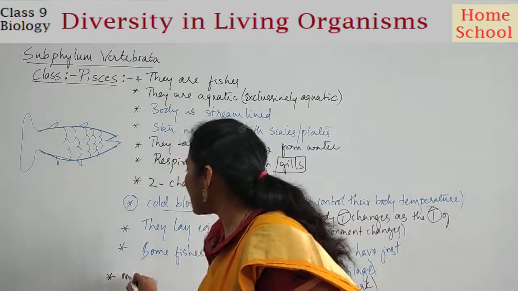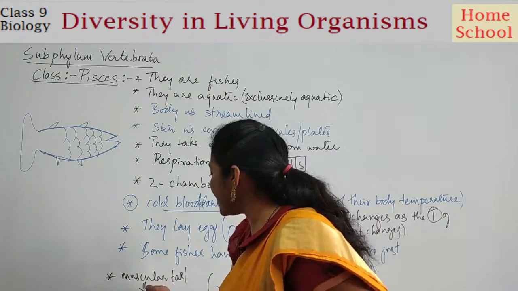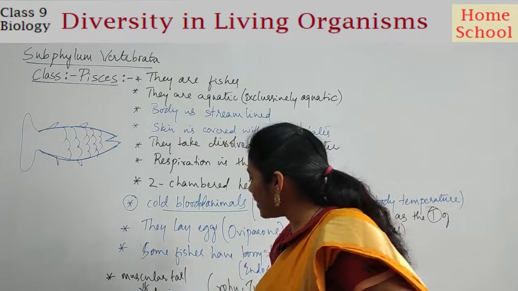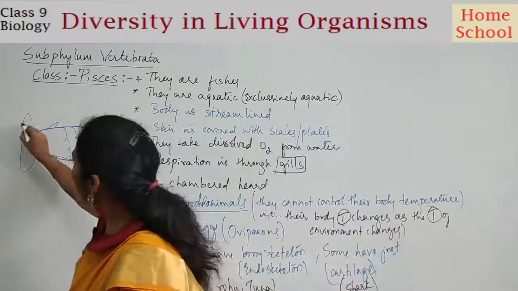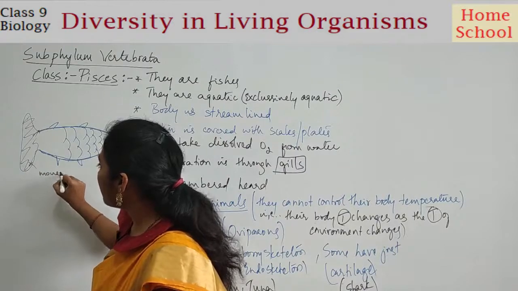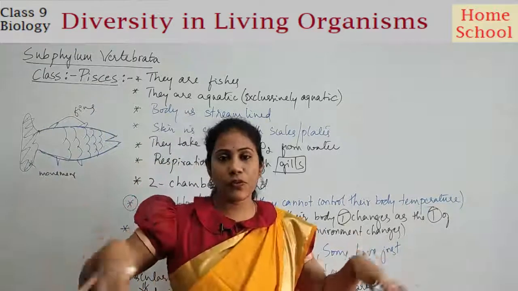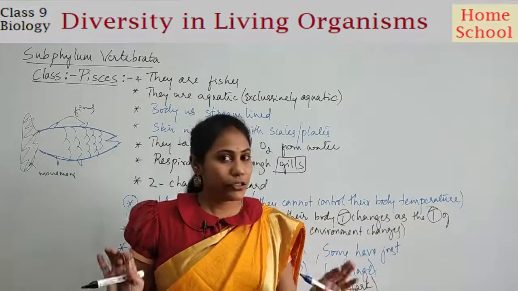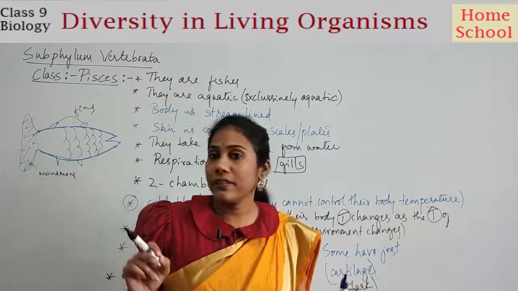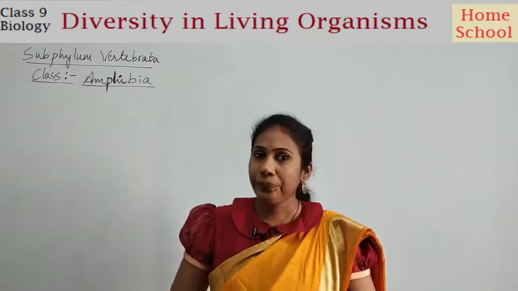They have a muscular tail. The muscular tail is there, and this tail helps in movement, isn't it? This is what we call a muscular tail, and this helps in movement. And they also have fins. Fins also help for swimming, flipping, right? So this is all about fishes. Next, we will discuss the next class, amphibia. Coming to the next class, amphibia.